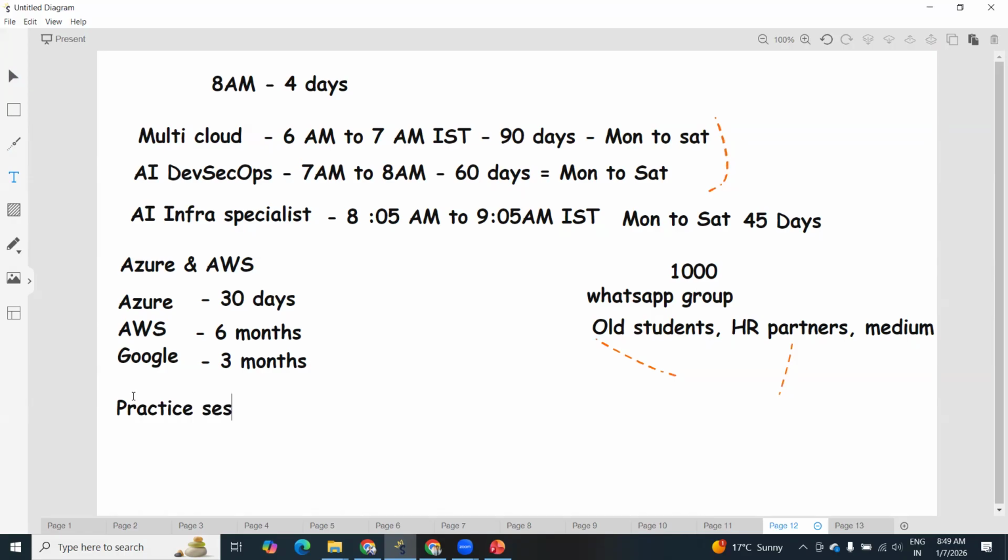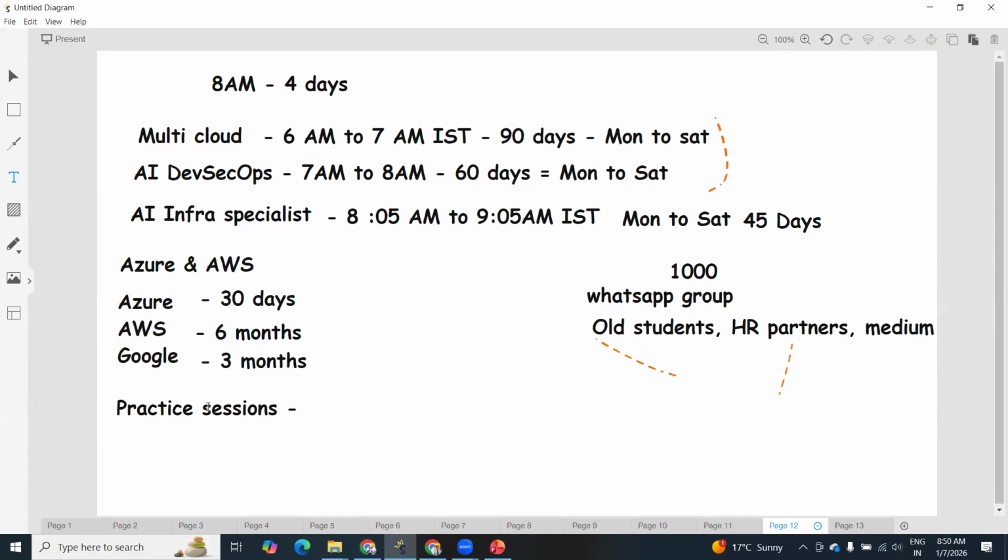Practice sessions. Whatever class you attended, our team will conduct a practice session daily. You need to attend these sessions. If you have any questions, please try to get them resolved, so that whatever topics you are learning daily, you should not have any doubts. Our team will help you get those questions clarified. In daily practice sessions, if you have knowledge, you can also share it with other people.